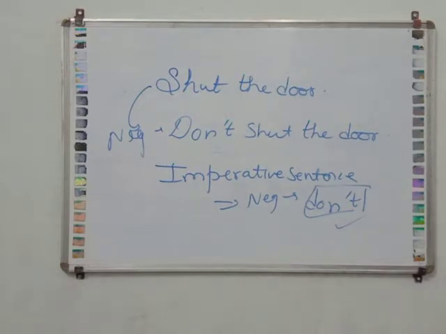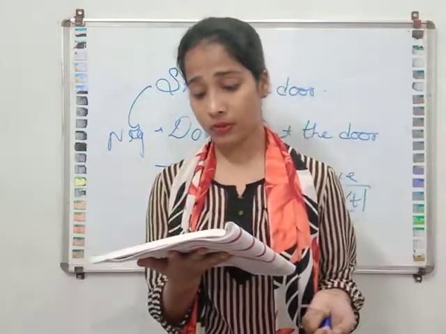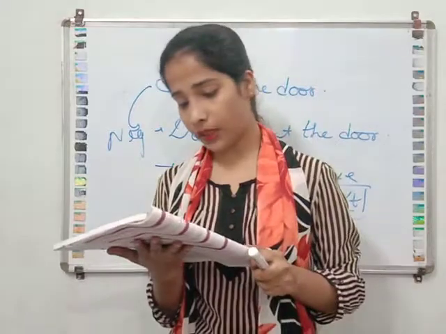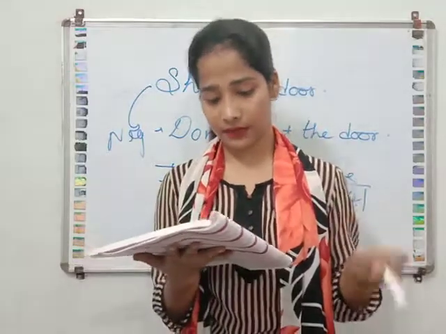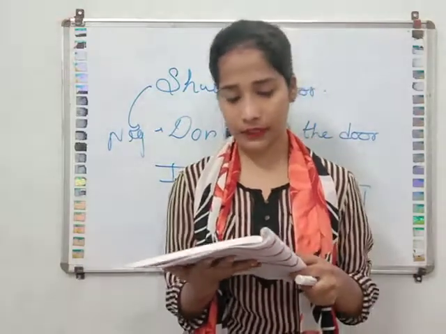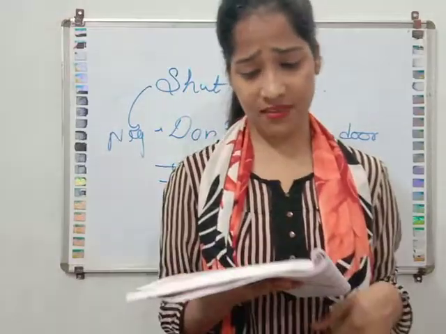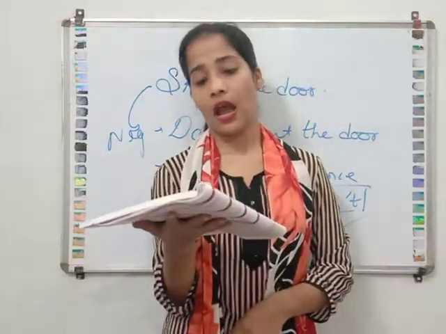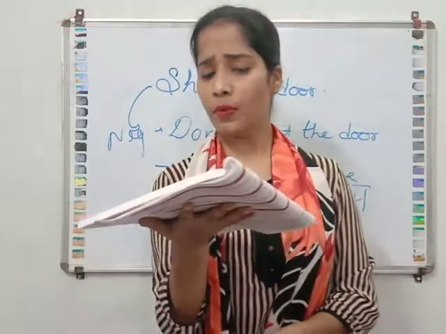Now the miscellaneous part. Miscellaneous means somebody changes to nobody. I have to say something changes to nothing. Anybody changes to nobody. Fit, unfit. Always changes to never. Either, neither. Can, cannot. Cannot, can. So this is the miscellaneous exercise. You will read the sentences given in the miscellaneous part. Somebody has done it. We have to change that, so we will write nobody has done it. I have to say something. I have to say nothing. Anybody can do it. Nobody can do it.